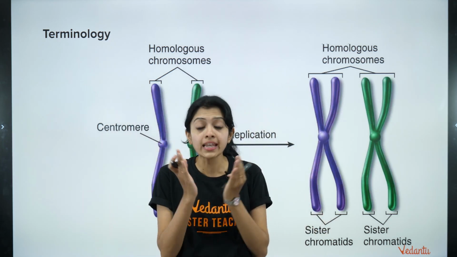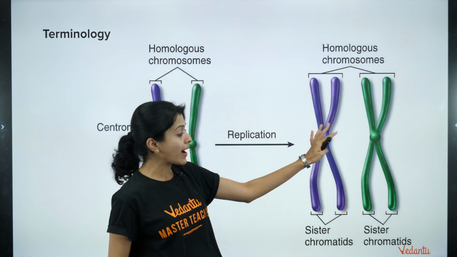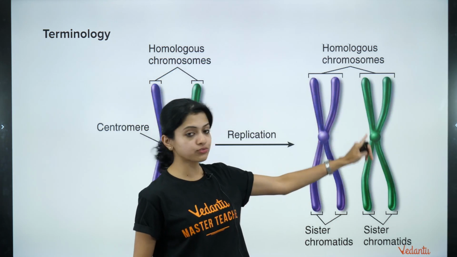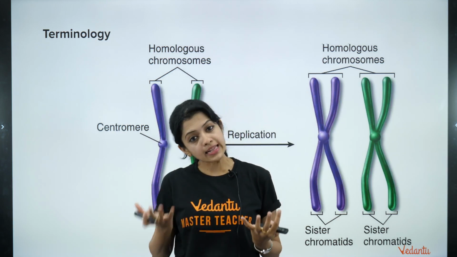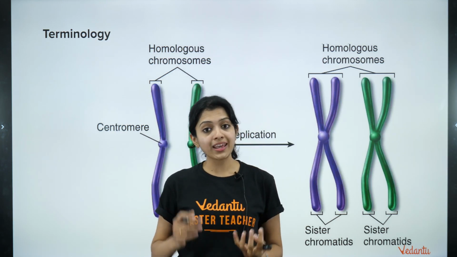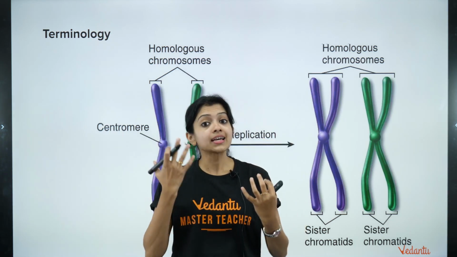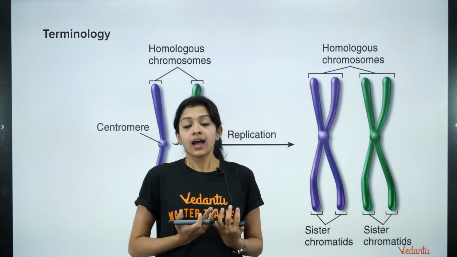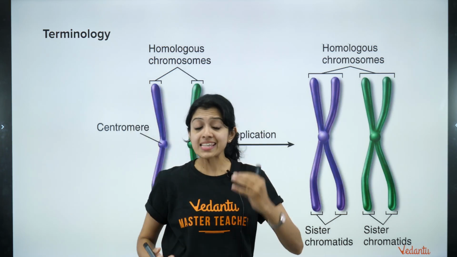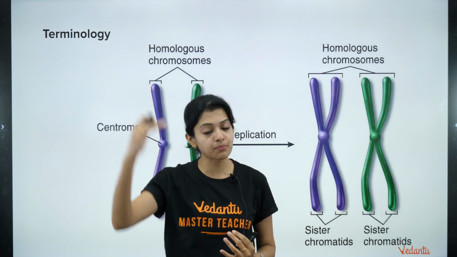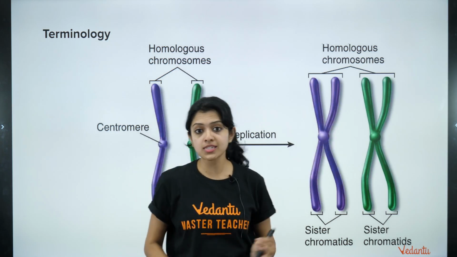Chromosomes are always found in pairs. They are found as paired structures. We get one of these members from our mother and one from our father. And how is it decided? Say for instance, in the human cell, we have 23 pairs of chromosomes. During zygote formation, the first chromosome from the mother and the first chromosome from the father pair up. The second chromosome from the mother and the second one from the father pair up. These pairs are basically what we call homologous chromosomes.